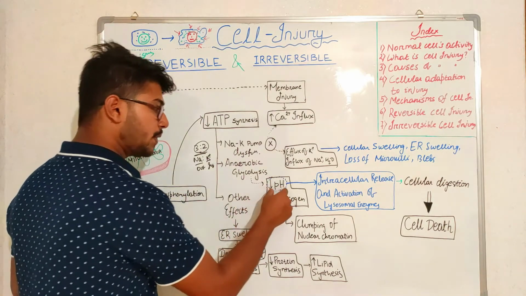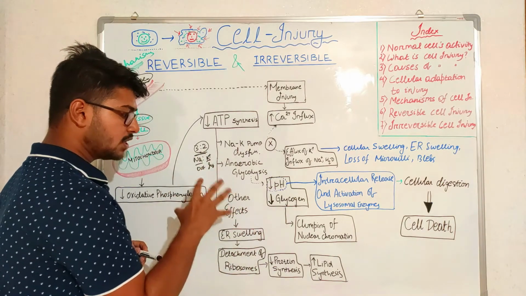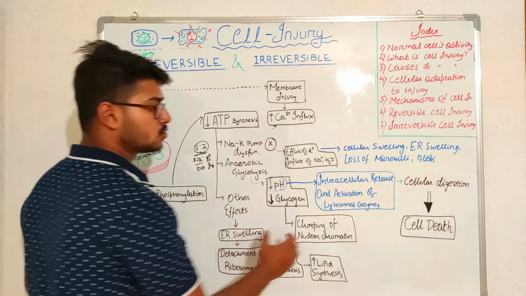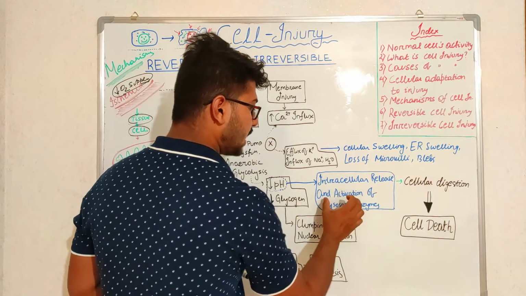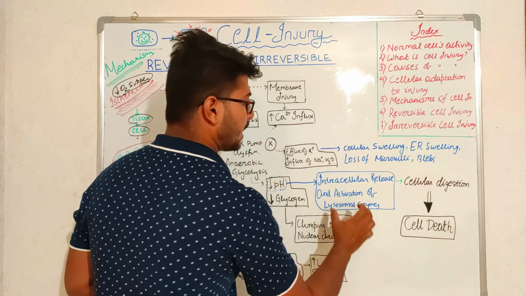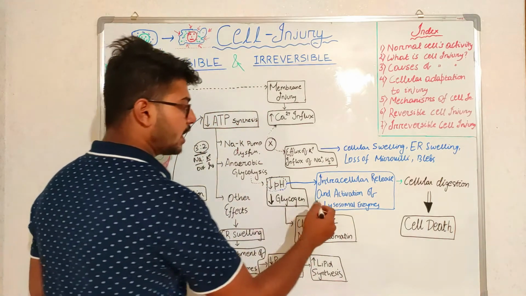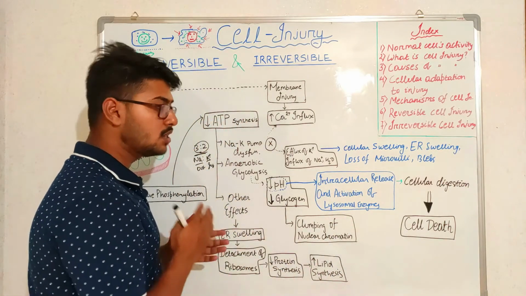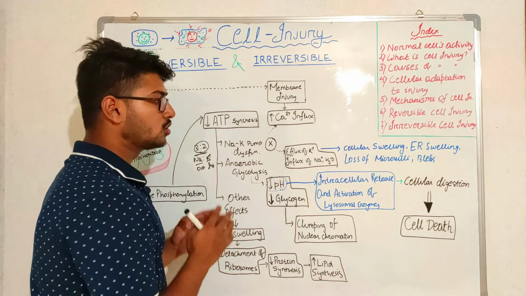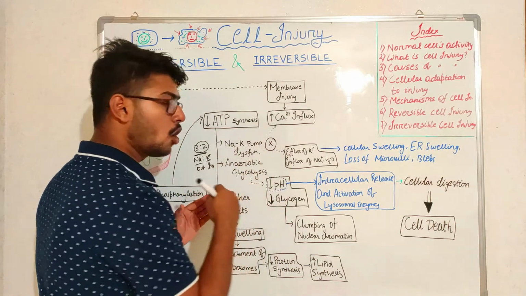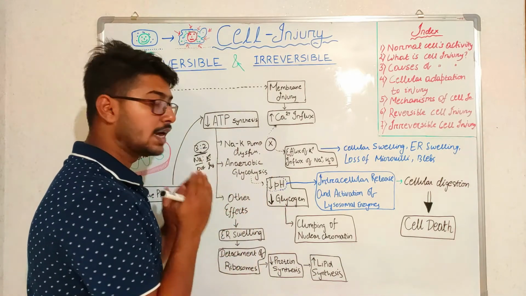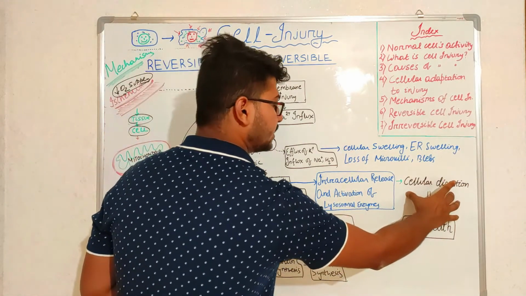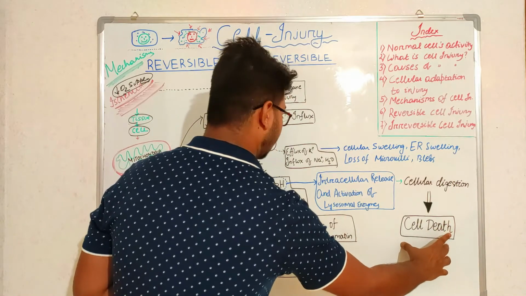Due to decrease of pH, as the intracellular condition of the cell becomes acidic, the intracellular release and activation of lysosomal enzymes takes place. If there will be activation of the lysosomal enzymes, they will digest the proteins, lipids, fat, or the structural components of different organelles present inside the cells, directly affecting the cells, and that will cause cellular digestion and it will cause cell death.